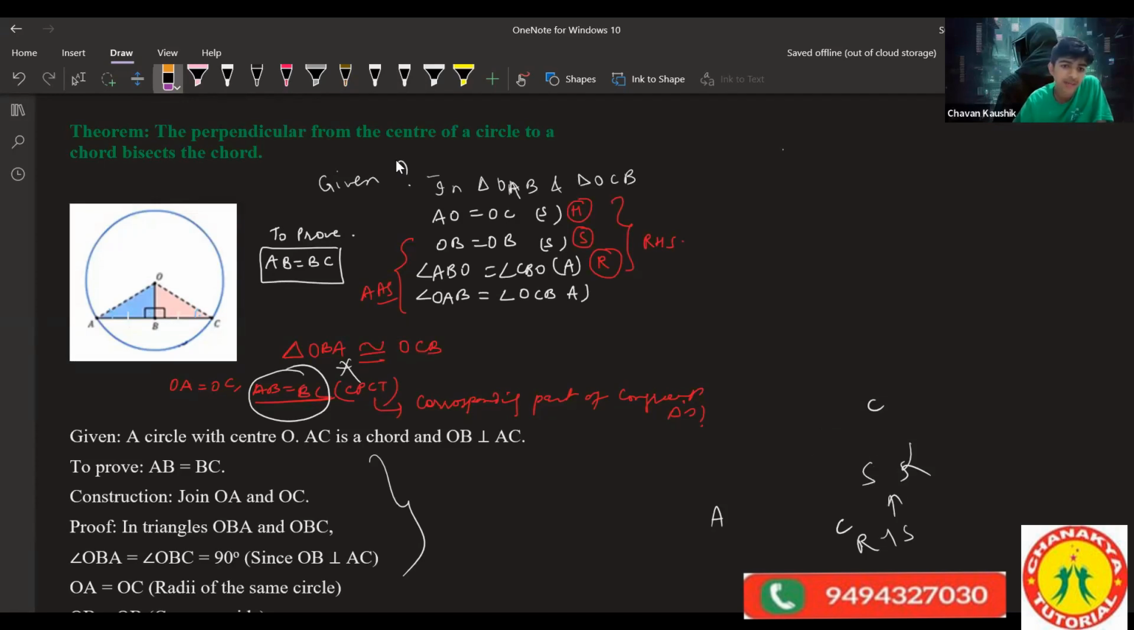It divided them equally into half. We can't say that; we should prove that. We can't just take the 90 degree angle and say that this is right. Then one angle is X, and the other one is X as well.